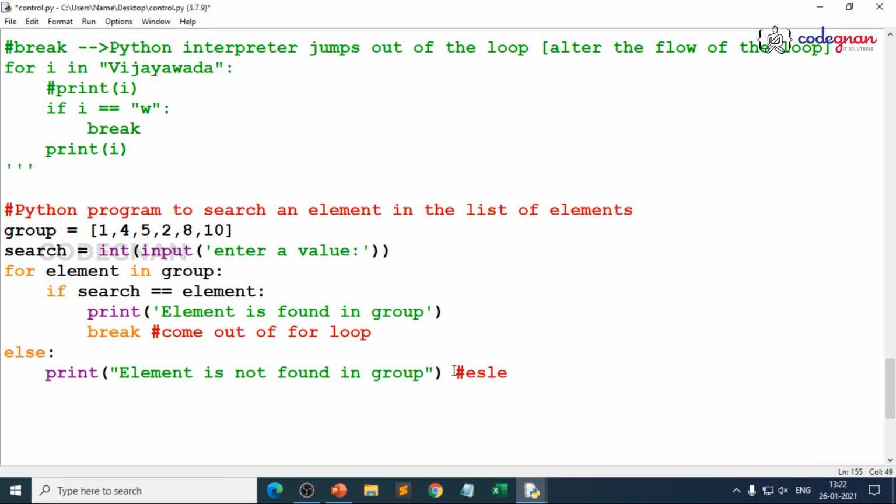So that's where you can combine in any way. You can write a for loop or you can use a while loop. It's up to the user's interest. This is where we have understood how to use break, right? Because you are using break here. What does that mean? It is coming out of this for loop directly. You need not check each and every element. If it is not found, you directly come out of the loop and the else block is printed. So this is where you understand the usage of the break keyword.